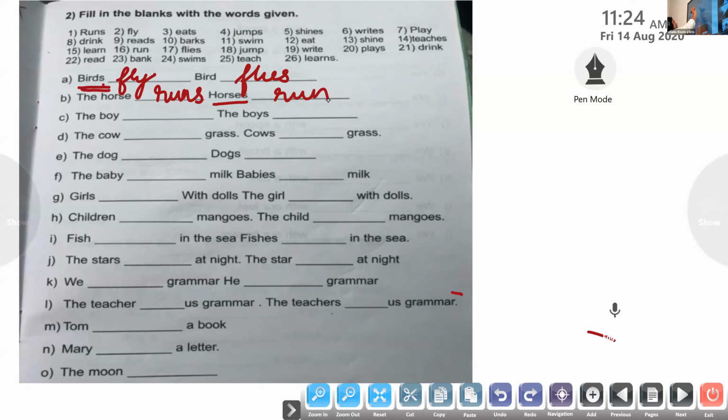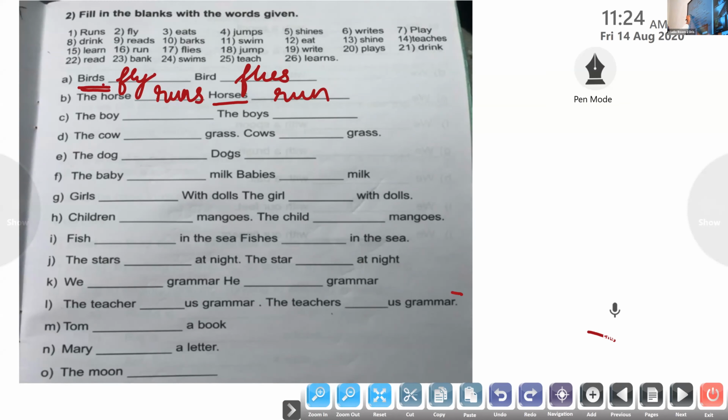Here the plural verb doesn't have an S, but the singular verb has an S. So we need to understand that agreement has to be learned, that rule has to be learned. Okay, children. So I'll move on to Arfin. Arfin, come on. Unmute it. Yes, read the question.